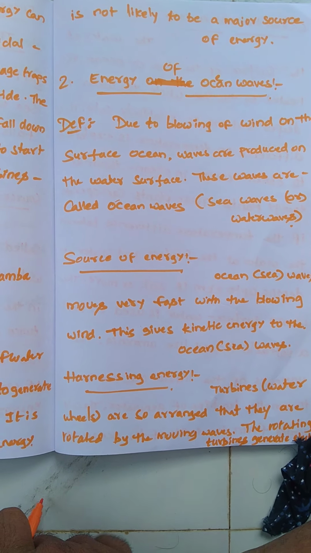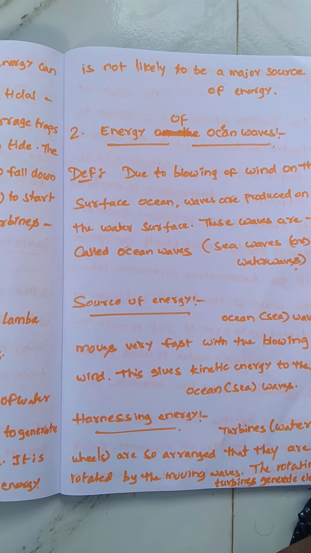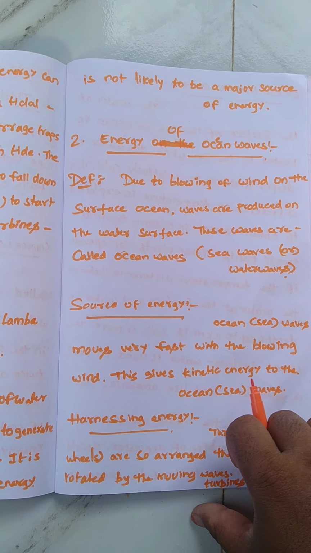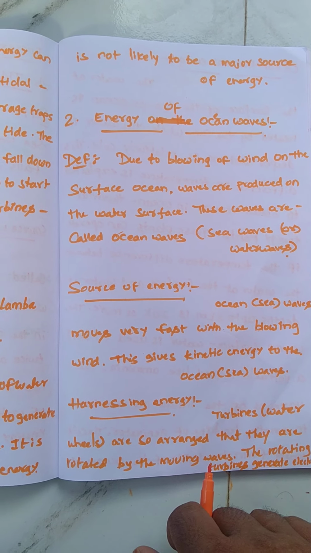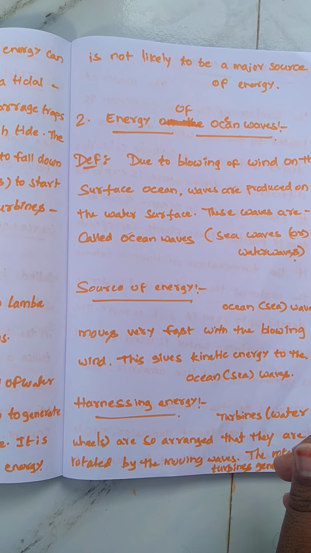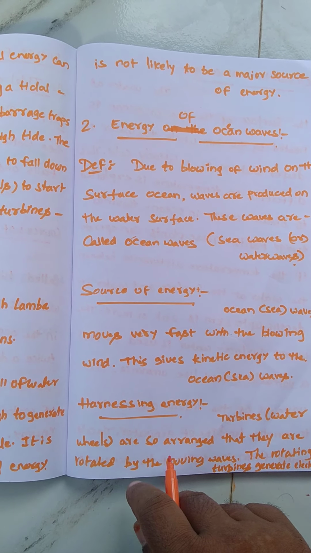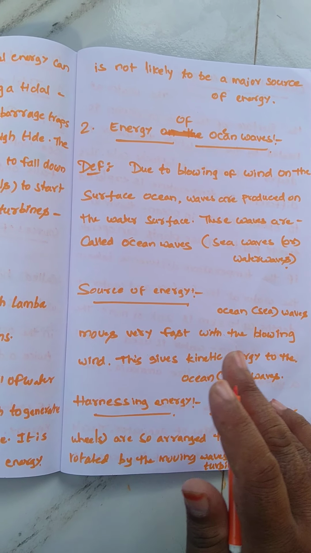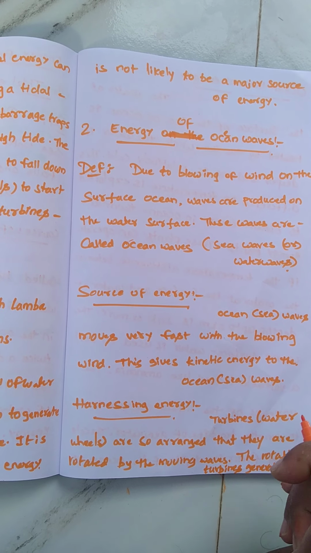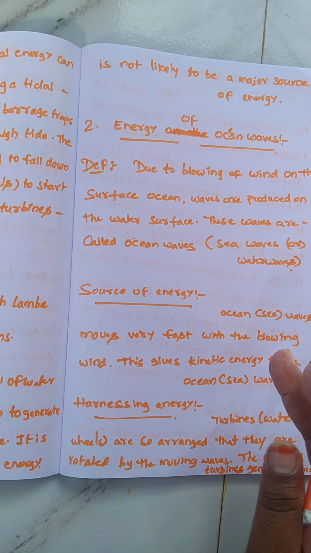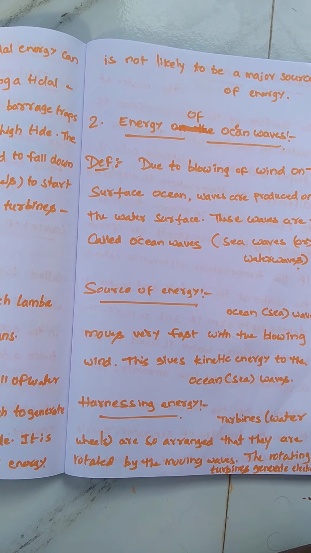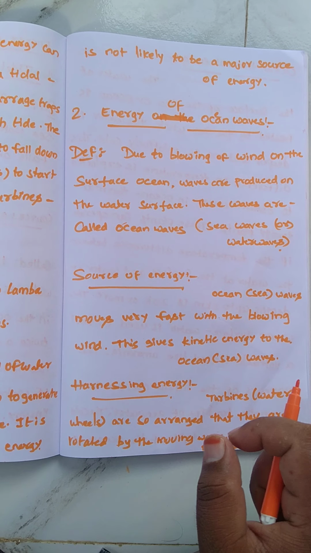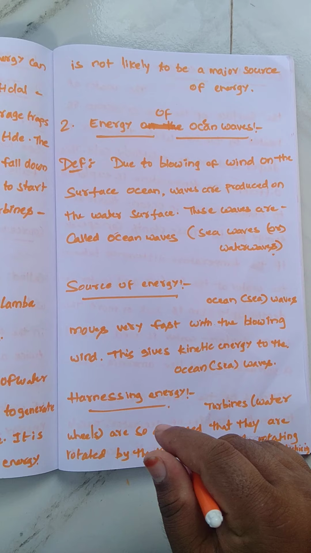Next, harnessing of ocean wave energy. Water wheels and turbines are arranged so that they are rotated by the moving waves. Then the rotating turbines generate electricity. This is about ocean waves, dear students.